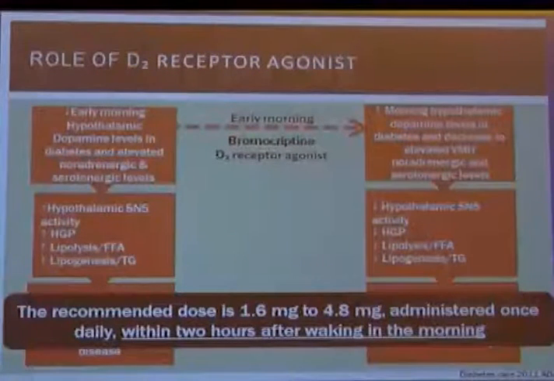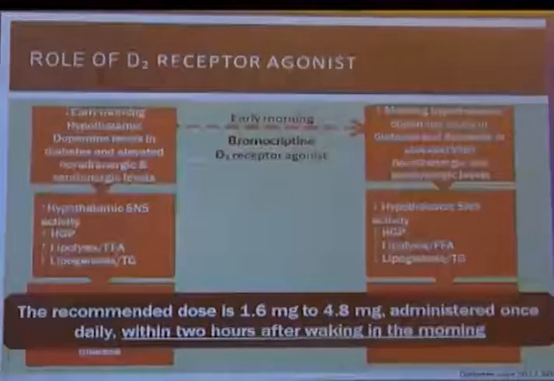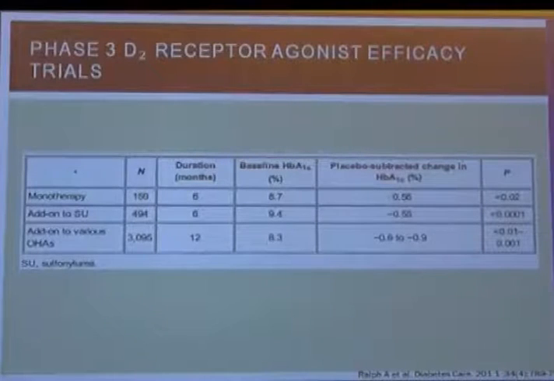If you give a D2 receptor agonist, bromocriptine, what will happen? There will be increased morning hypothalamic dopamine levels, which will have a positive influence on all this, reducing the chances of diabetes, or it can be used in the therapy of diabetes. What are the studies? Well, the monotherapy studies and add-on to other OHAs.